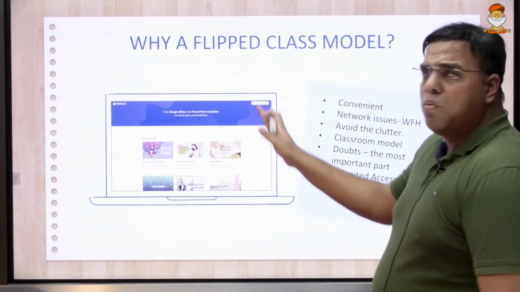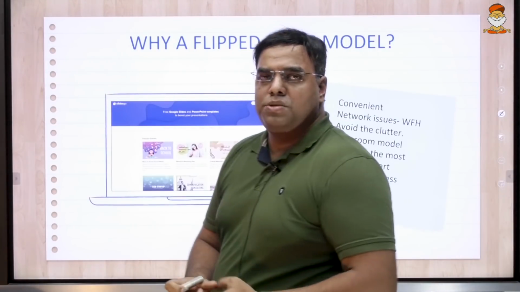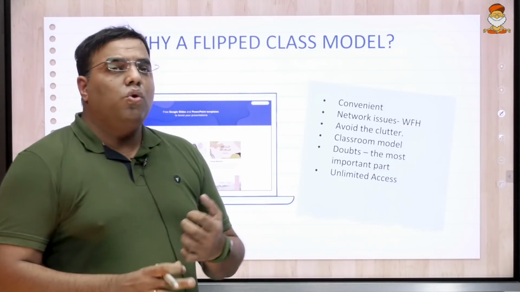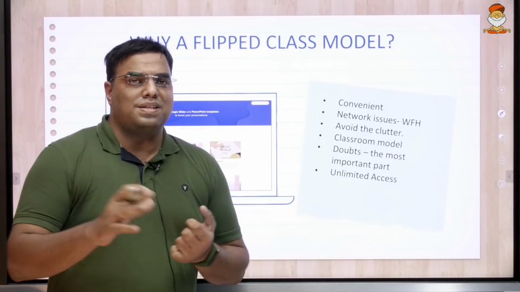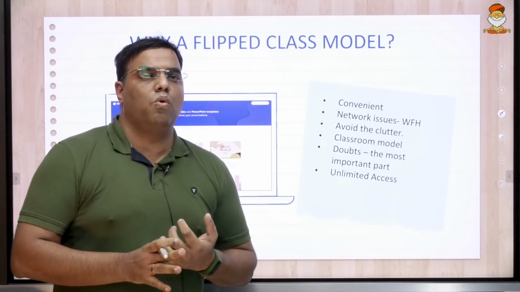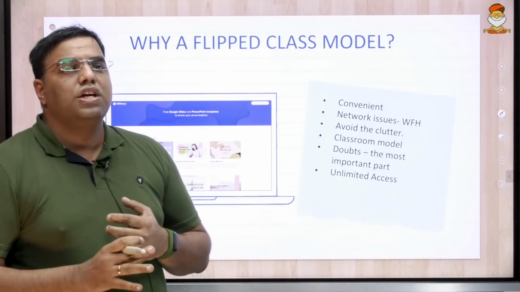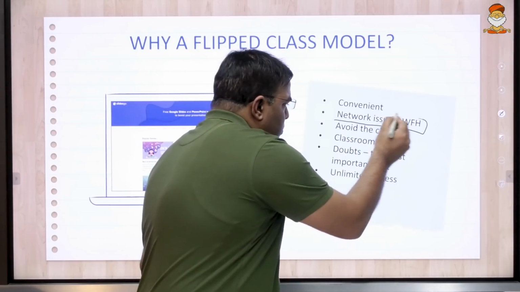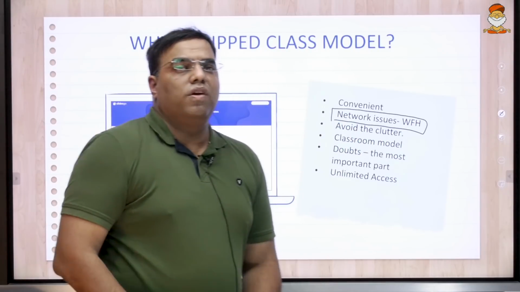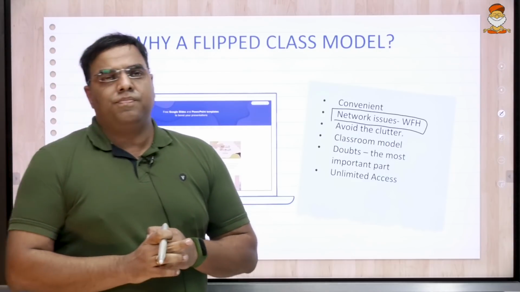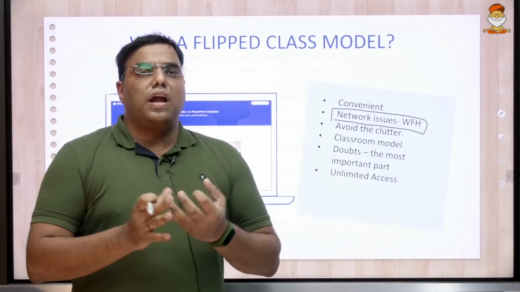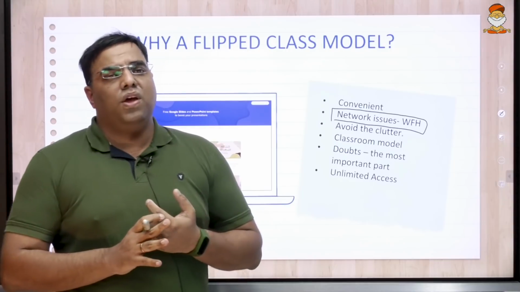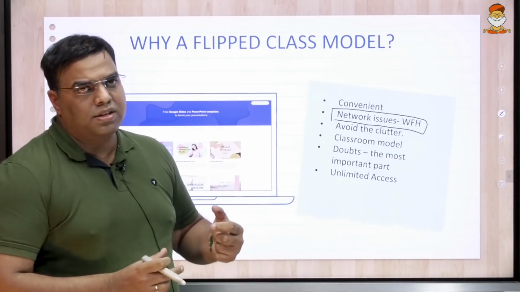Now, most of you are asking me why a flipped class model. As most of you know, most people are working from home and there is enormous stress on the bandwidth. So there are huge network issues for people who are working from home. Whenever you are attending a live lecture, most people drop out of the live lecture not because of their own will, but because of these external factors.